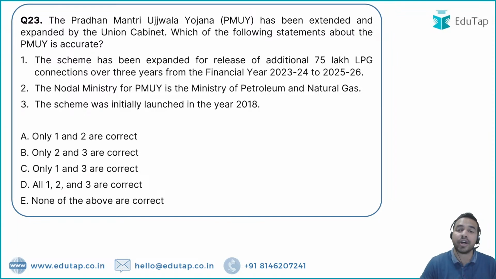The question is on your favorite topic, that is the Pradhan Mantri Ujjwala Yojana. We all have heard that PMUY has been extended and expanded by the Union Cabinet, and the lines mentioned as statements in this particular question are on the same. So you first have to know what is being done in the expansion. There will be an additional 75 lakh LPG connections which will be given over a period of 3 years. And what is the tenure? The tenure is 2023-24 to 2025-26.